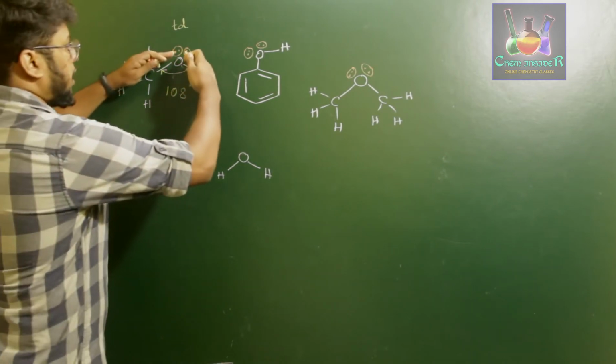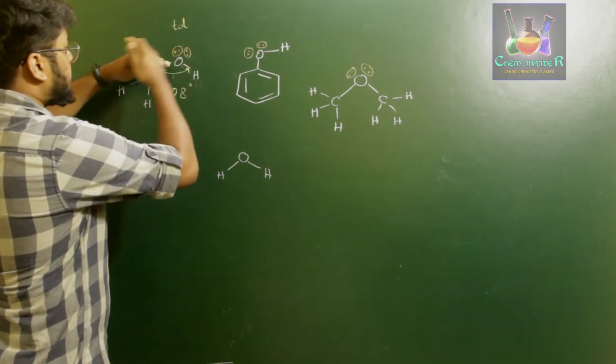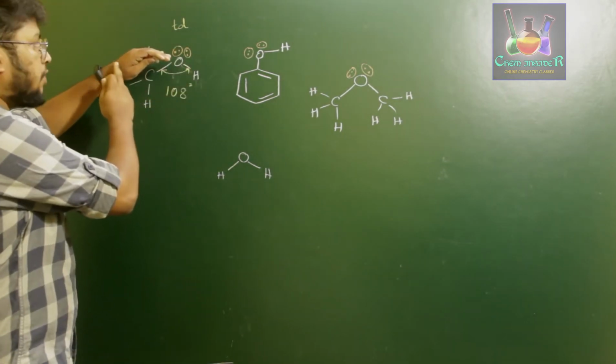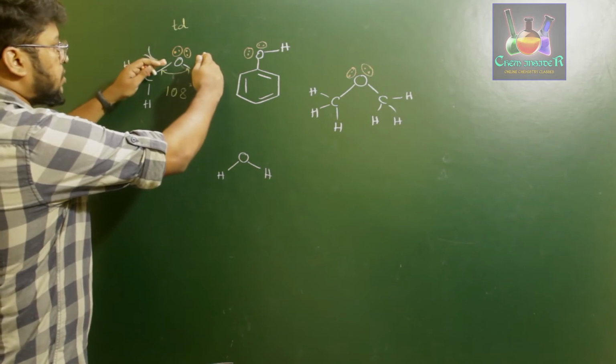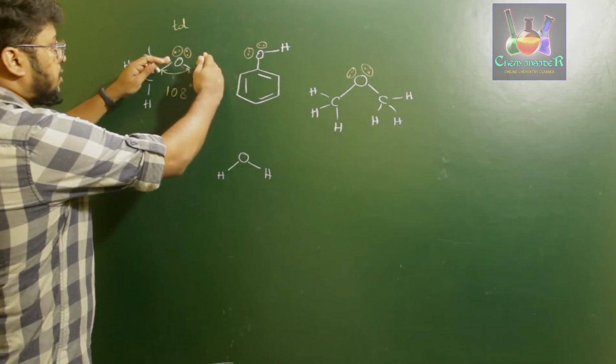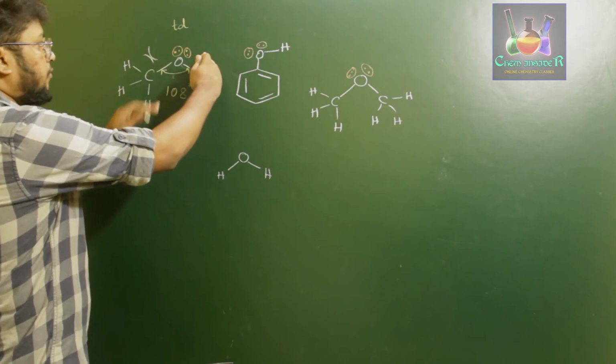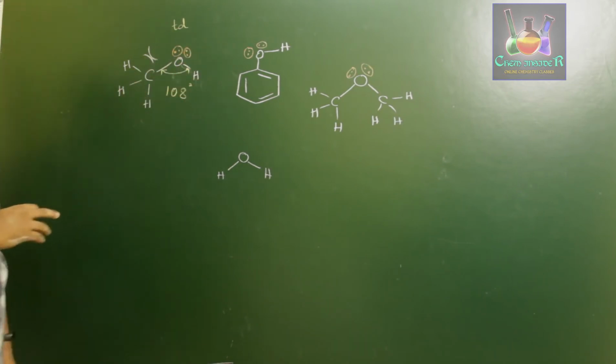If you consider these two groups, which are split in this way, because of the presence of the bulky group on the left hand side, this will be moved a little closer, which results in a decrease in the bond angle from 120 to 108 degrees.